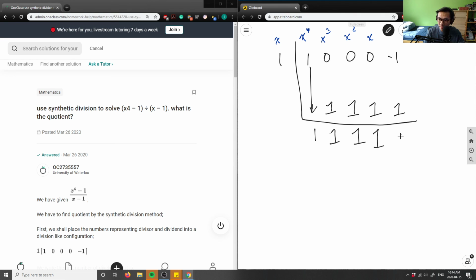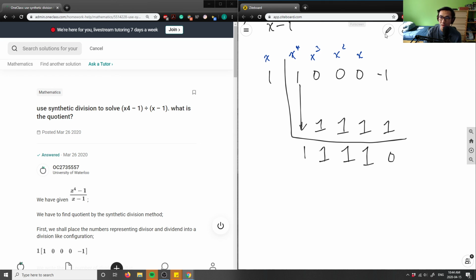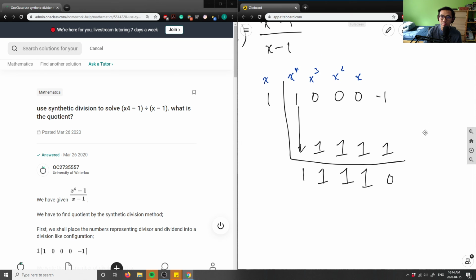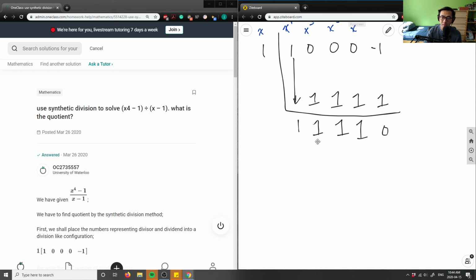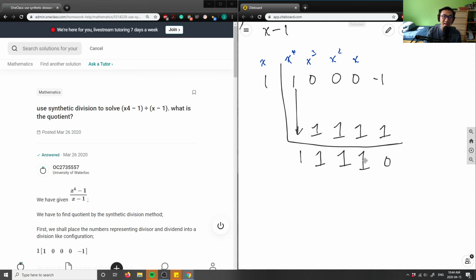So what am I left with? I'm left with all the coefficients of the answer, right? This last one is the remainder, a 0, and the others correspond to x squared, x cubed, and x to the power of 4. So in this case, I would get something like x to the power of 3, x to the power of 2, and an x value here.